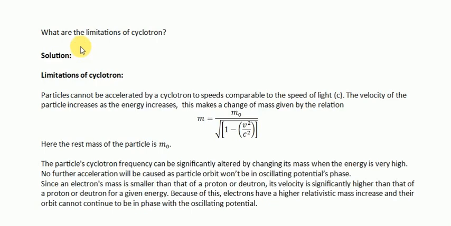So, have you ever wondered what keeps the cyclotron, one of the most popular particle accelerators, from taking particles to ultra high speeds, like almost the speed of light? Today we are going to dig deep into the limitations of the cyclotron, breaking down every reason it falls short of reaching those incredible speeds. So, let's start with the basics first.